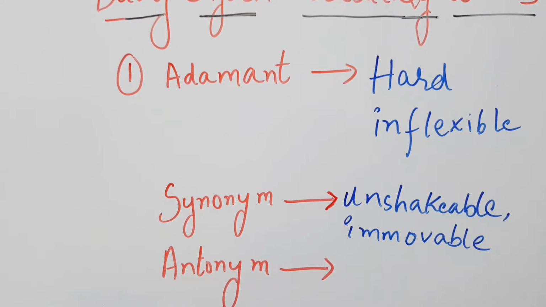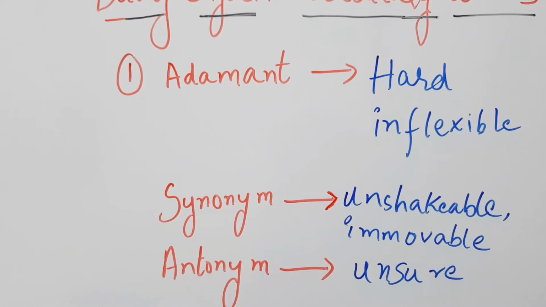Antonym means opposite word. The opposite word for adamant is unsure. Unsure means not sure. If you want to say not sure, that is the opposite word for adamant. So this is the adamant meaning, synonym and antonym.